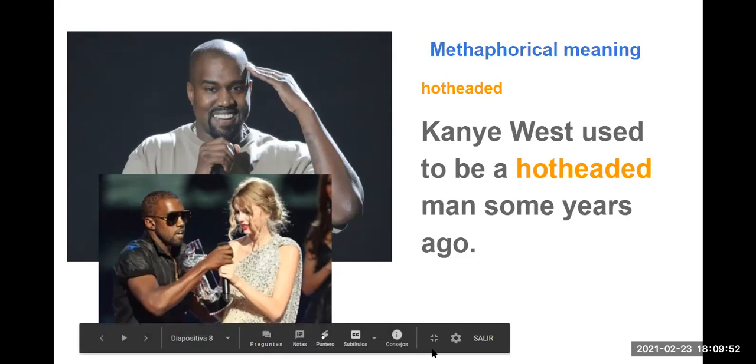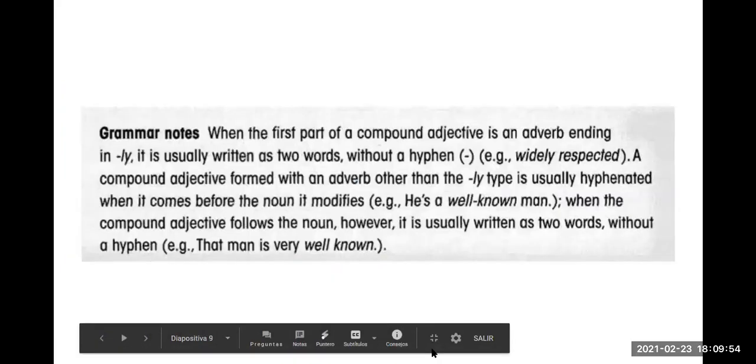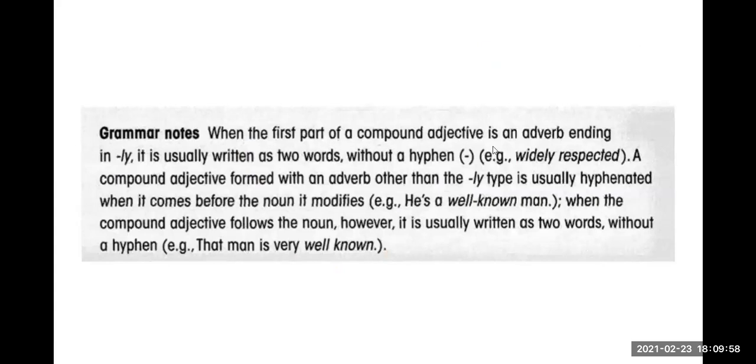Here we have some grammar notes that are very useful. It says, when the first part of a compound adjective is an adverb ending in ly, it is usually written as two words without a hyphen. For example, widely respected.